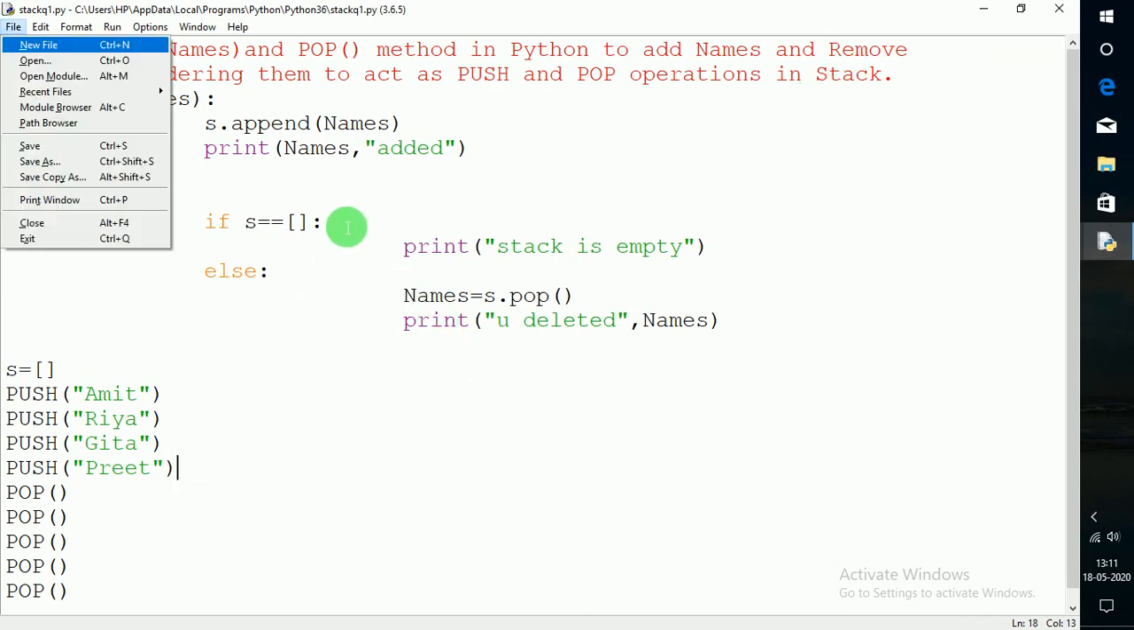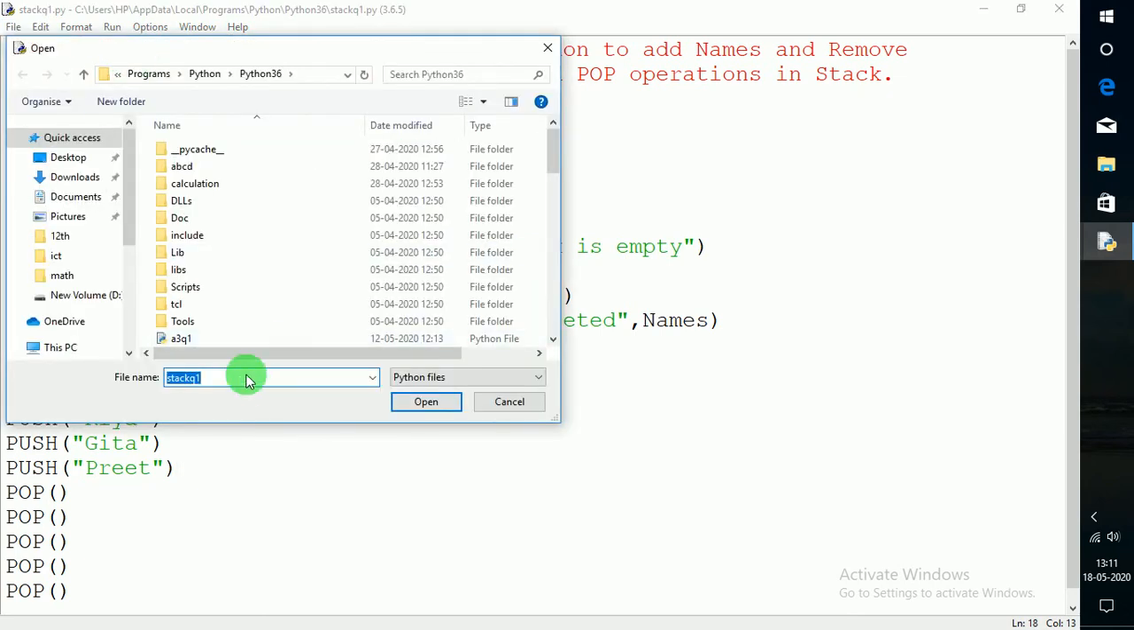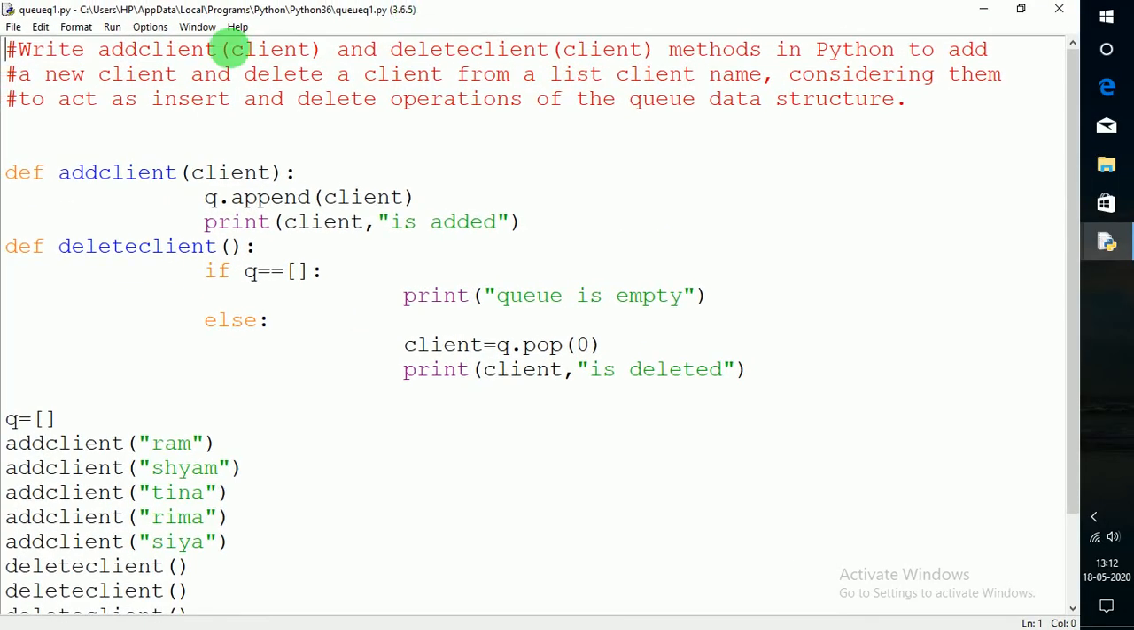The next program is based on the queue. So this is the function: write add client. Add client is a function, here we pass the parameter client, and delete client, here this is not required. Write methods in Python to add a new client and delete a client from a list client name, considering them to act as insert and delete operations of the queue data structure. This question is based on queue data structure, in which you have to add and delete the clients.